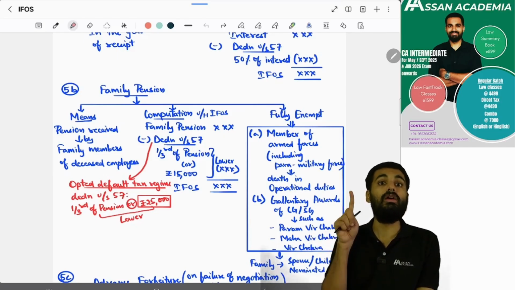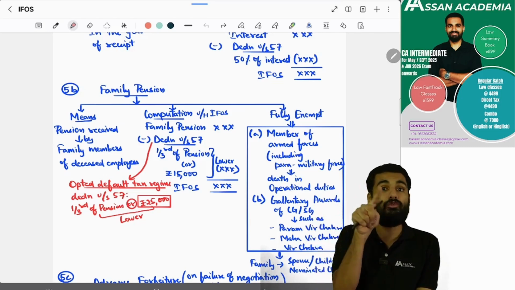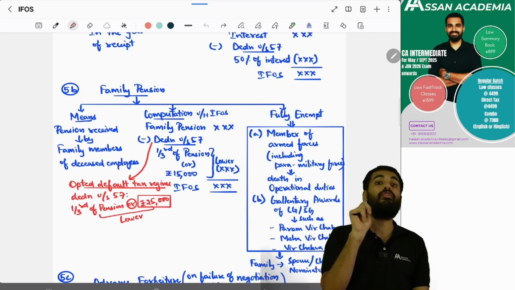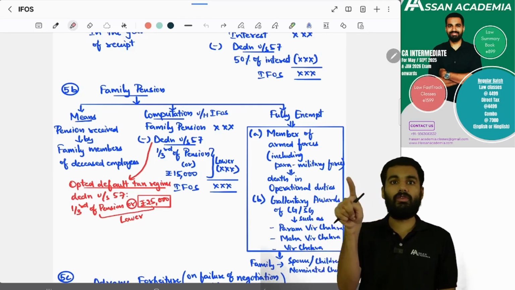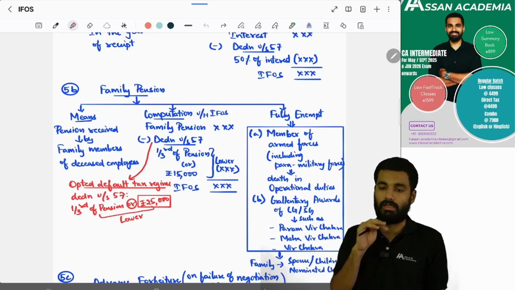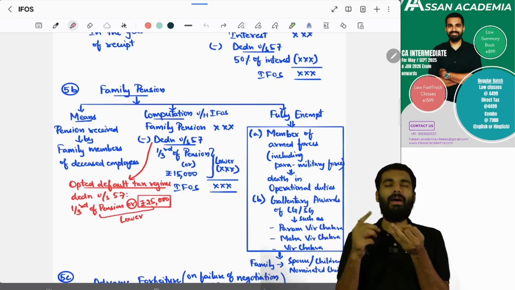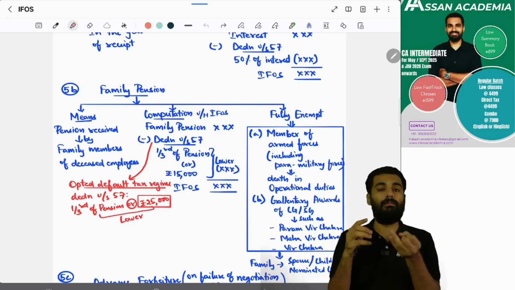But if you are choosing the default tax regime under section 115BAC, the new tax regime, then instead of 15,000 it will be 25,000. So it is 1/3 of the family pension or 25,000, whichever is lower. Yes.